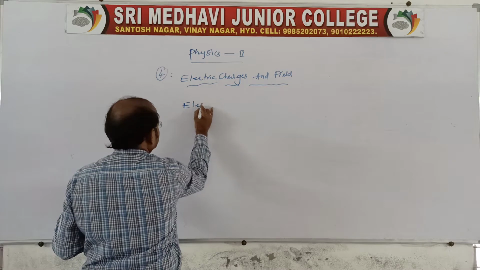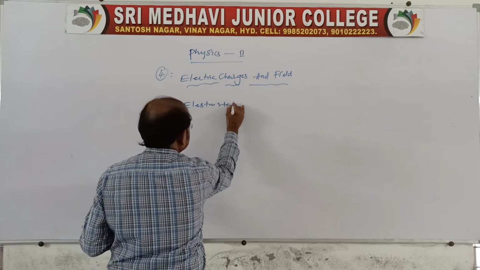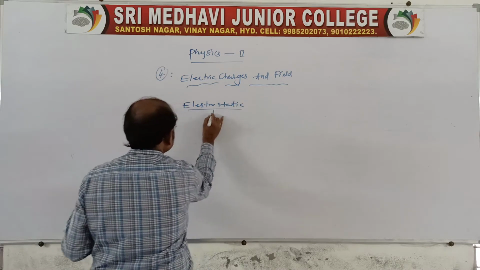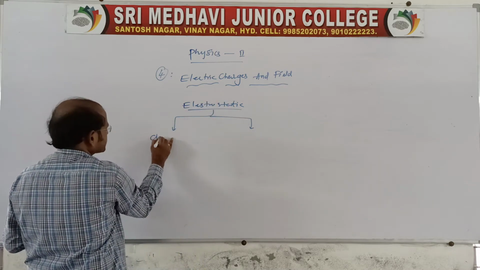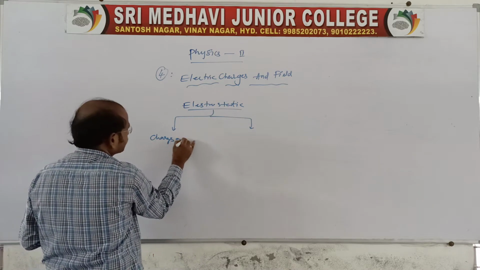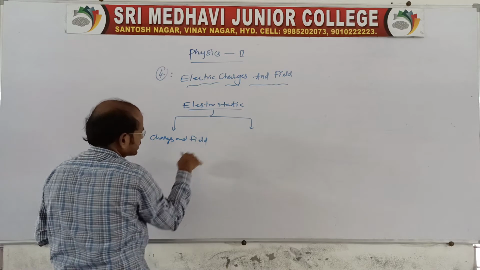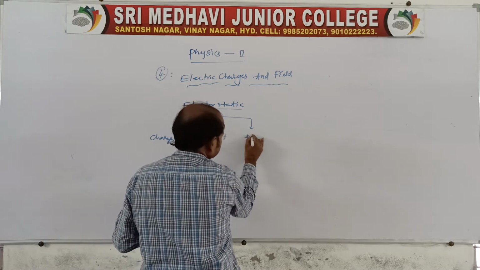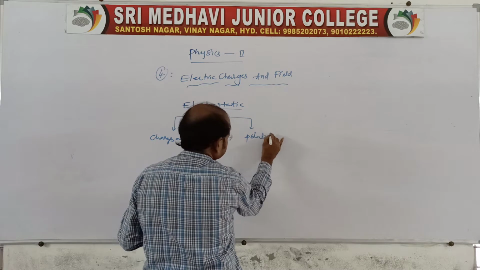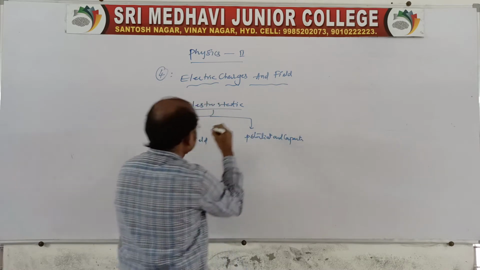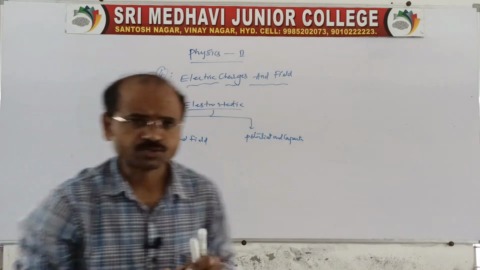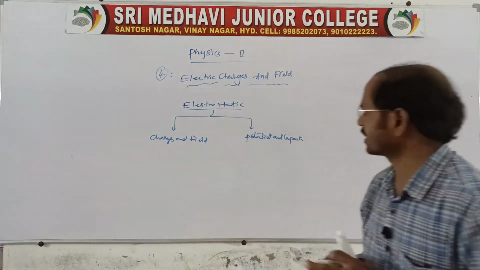Electrostatics contains two chapters: one is charges and field, and the other is potential and capacitance. Together we can call them electrostatics.